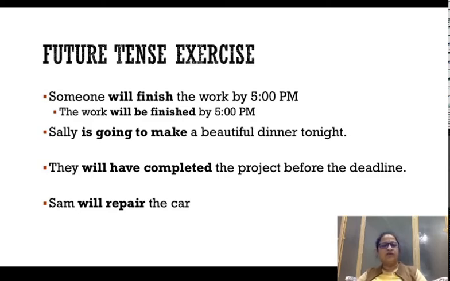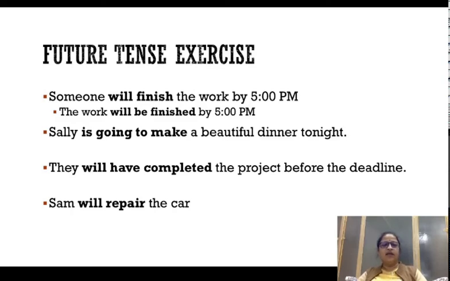So work is primary, and hence the work will be finished, and because it is a non-specific subject, now in the passive voice, you can omit it. The work will be finished. The be form comes in between, be will come between will and finish. So will be finished, will be finished by 5 p.m.